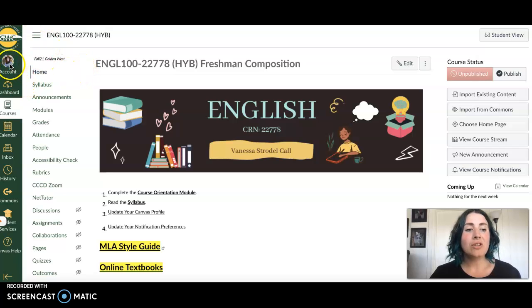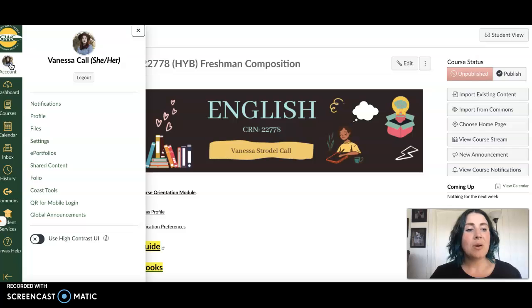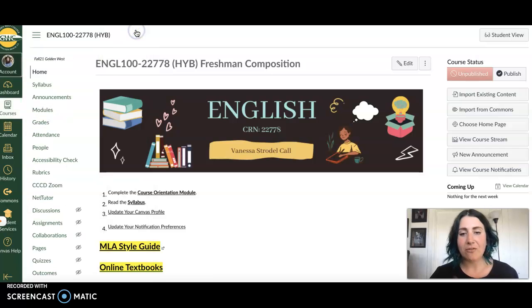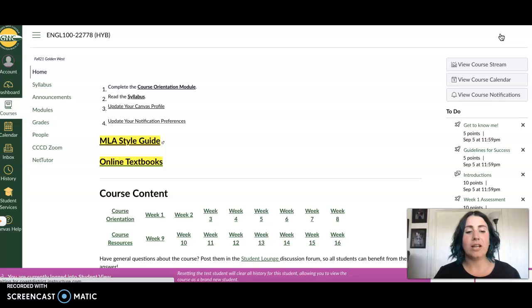First, you always want to make sure that you update your notifications so that you get access to your announcements. So you want to come up here to account and click notifications. You can adjust your pronouns under profile if you wish. Besides that, right now this is in professor view, but I'll show you it in student view so you can get a better sense of what it'll look like for you.